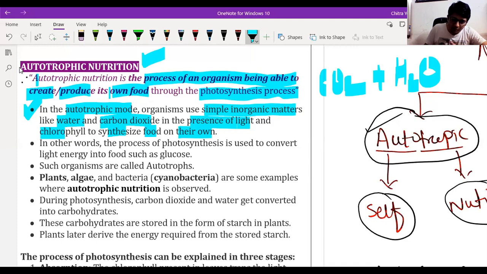In other words, the process of photosynthesis is used to convert light energy into food, because the sun is the only primary source of energy on earth.